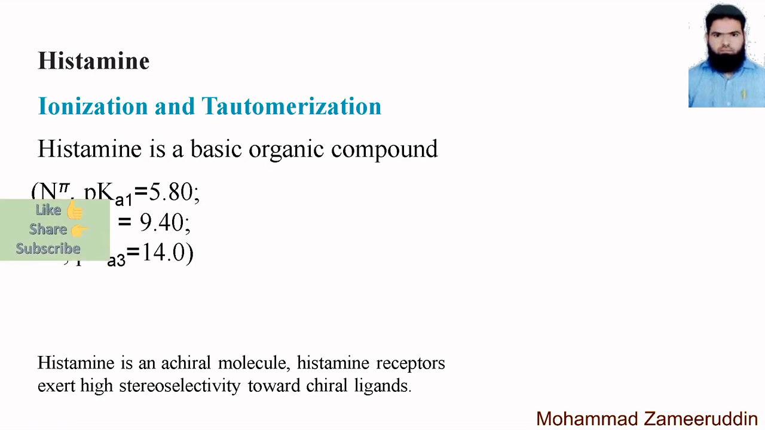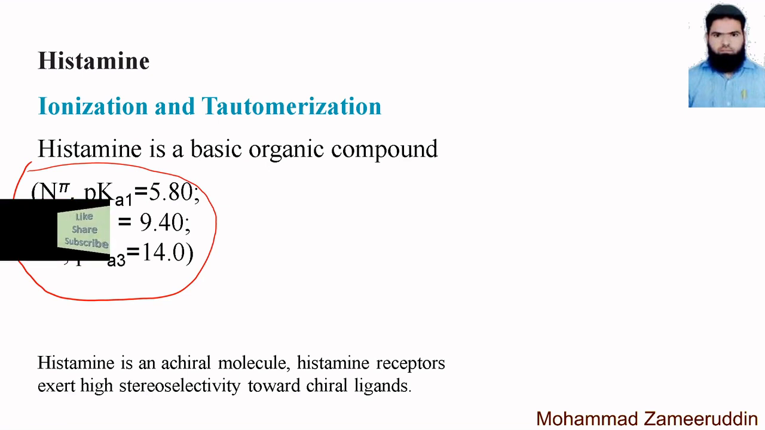If you look at the pKa values of the different nitrogens, we see that the pi nitrogen has a pKa value of 5.8, whereas pKa2 is 9.40, and the N alpha, that is pKa3, is 14. So if you look at these three values, we find that histamine is a basic compound. Now we will see tautomerization.